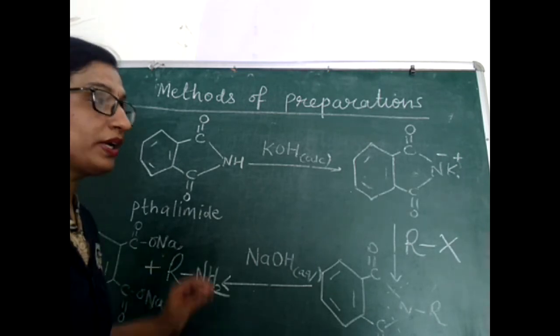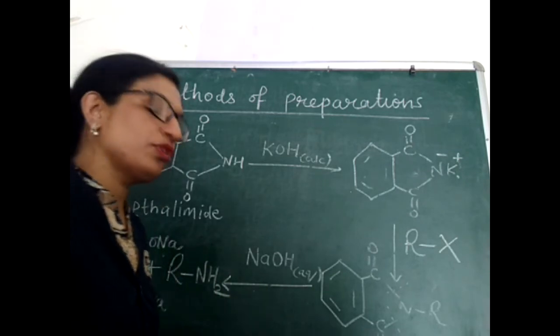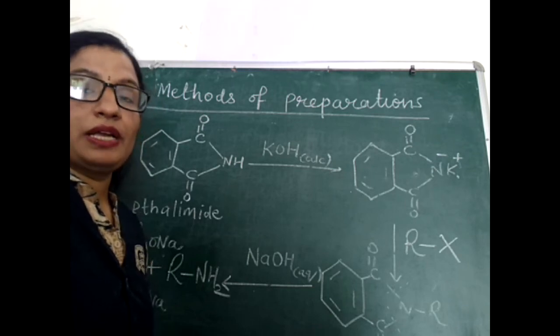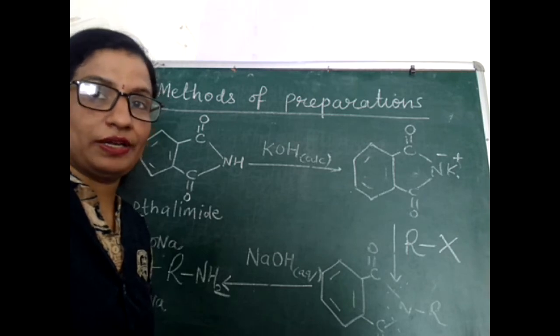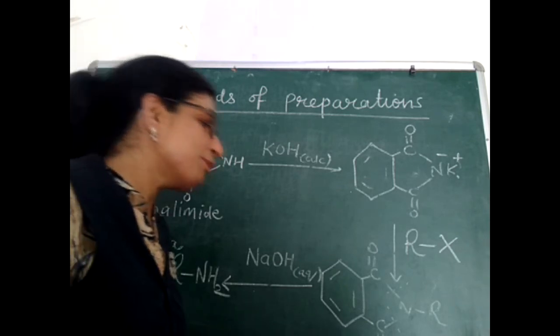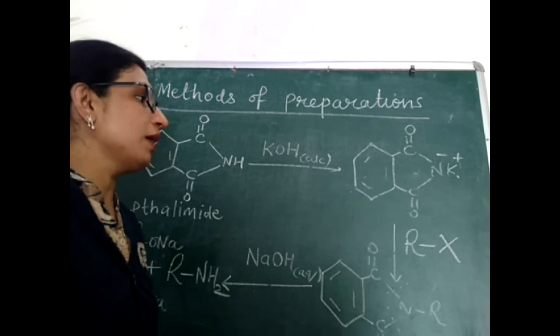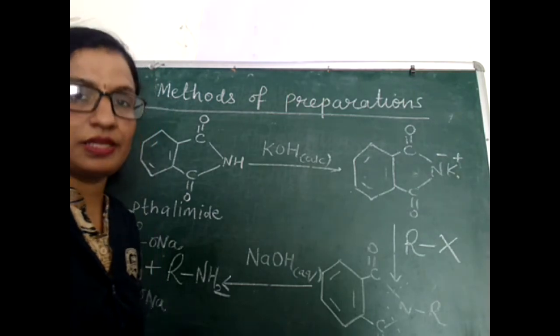Now the important points of this method are, first of all, this method is only for preparing primary amines, and that also aliphatic. Now the important question arises here is, why aromatic amines cannot be prepared by Gabriel phthalimide synthesis?